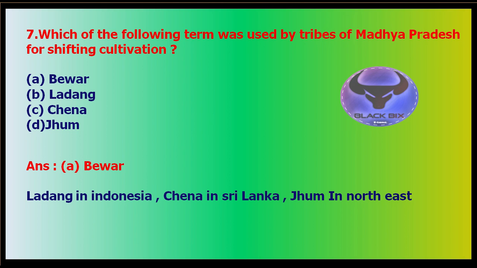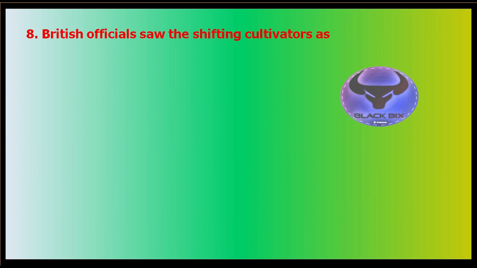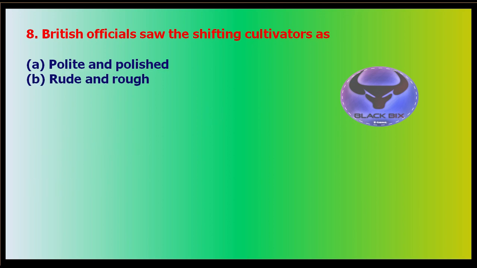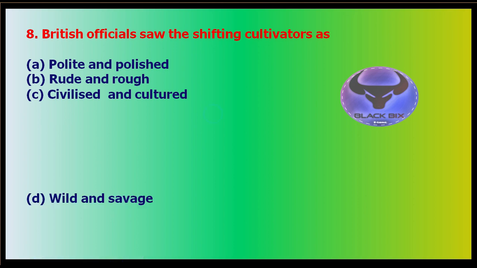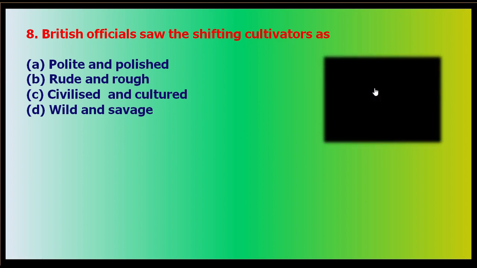So the answer is clear. Now moving to question number 8. British officials saw the shifting cultivators as: option A, polite and polished; option B, rude and rough; option C, civilized and cultured; option D, wild and savage. And your time starts now.